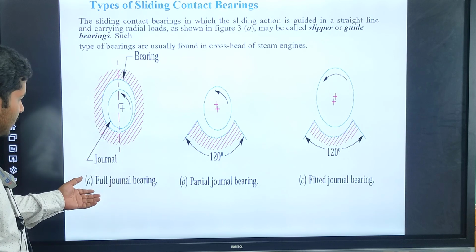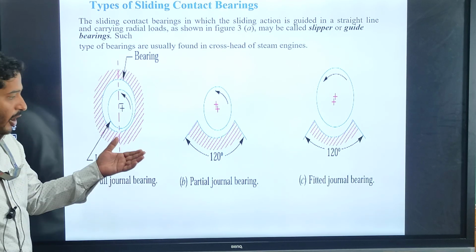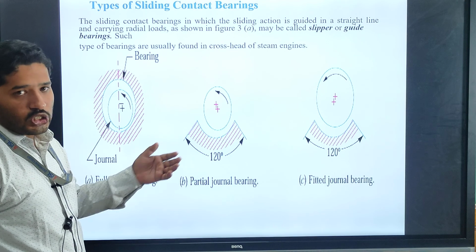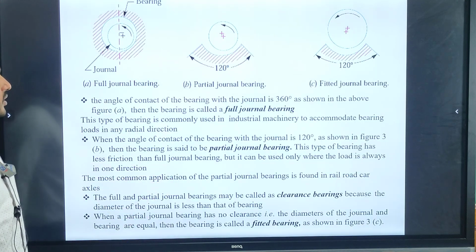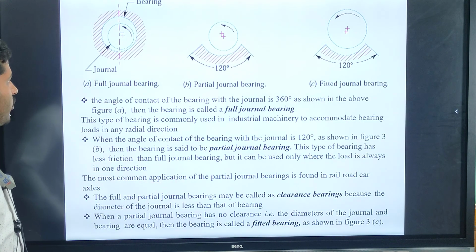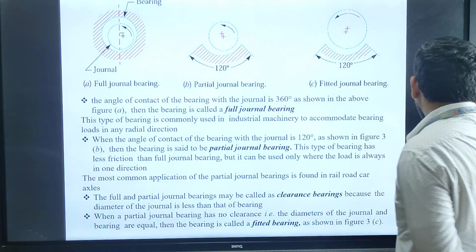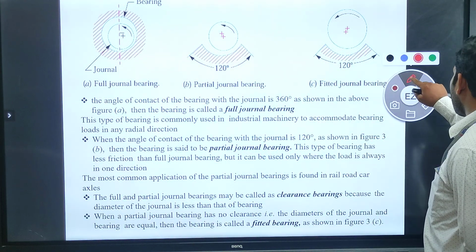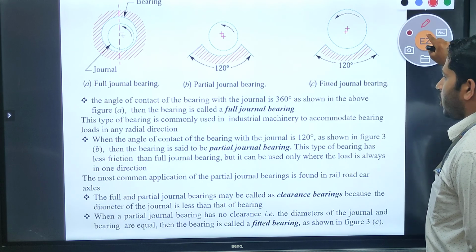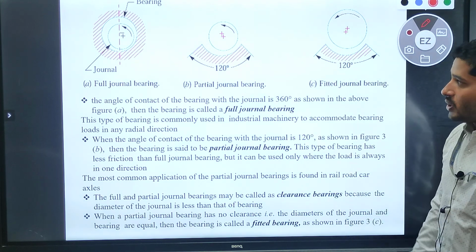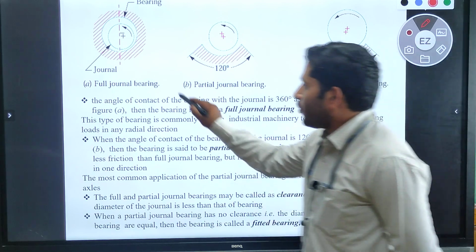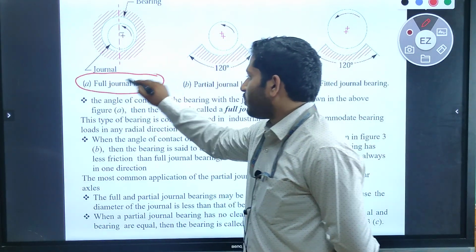So we will discuss the full journal bearing, partial journal bearings and fitted journal bearings. The first thing we are going to discuss is the full journal bearing.